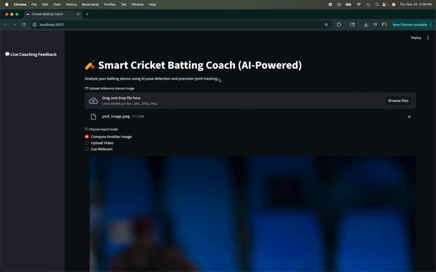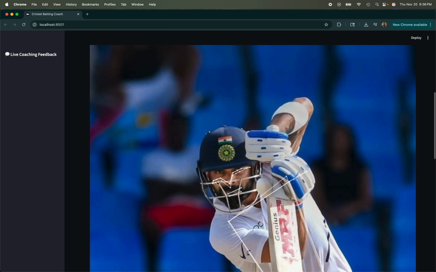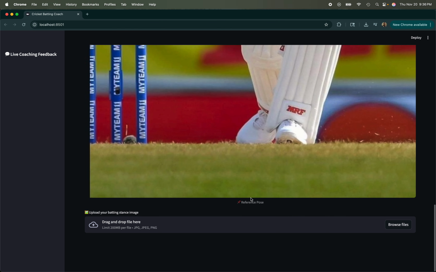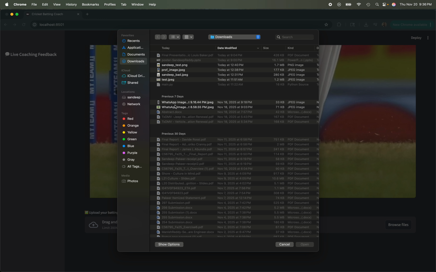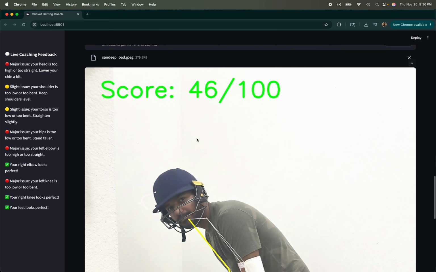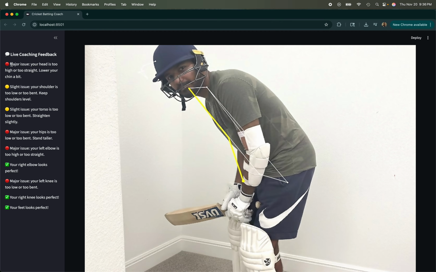So this is the Smart Cricket coaching app. There are multiple ways to upload videos or images. So I'm comparing another image. This is a professional cricket posture of a player I got from Google. And then if I browse the files and upload a bad posture, for example, the score is 46. If you see, the torso is bent and the head is falling over. So it shows major issues and the improvements that you can make.